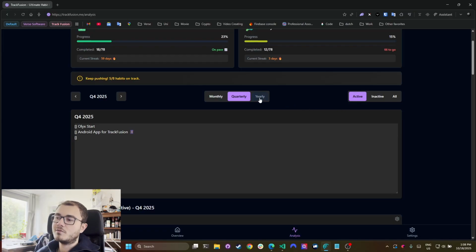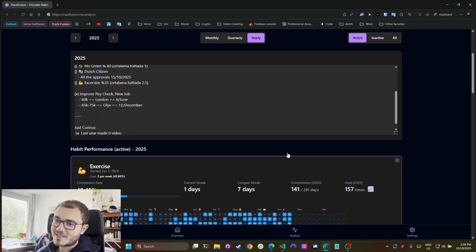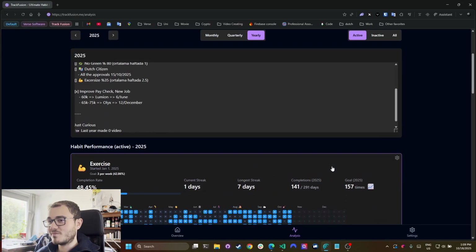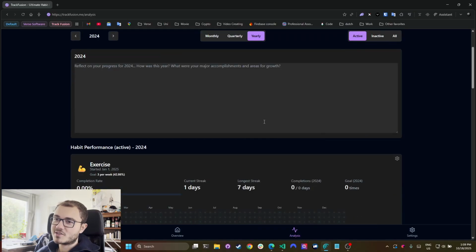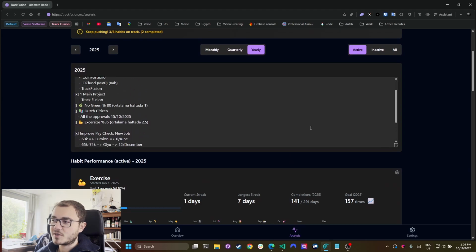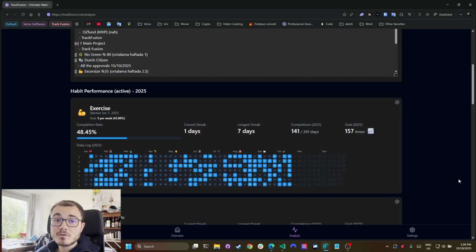The place I love looking at is yearly. Of course, this won't be as pretty for you because you don't have data. But I have been tracking for a long time, maybe 2-3 years in Notion. And then one day I just thought, you know what? Why give my data to Notion? Why shouldn't I create my own thing and own my data, and maybe you guys can use it too.